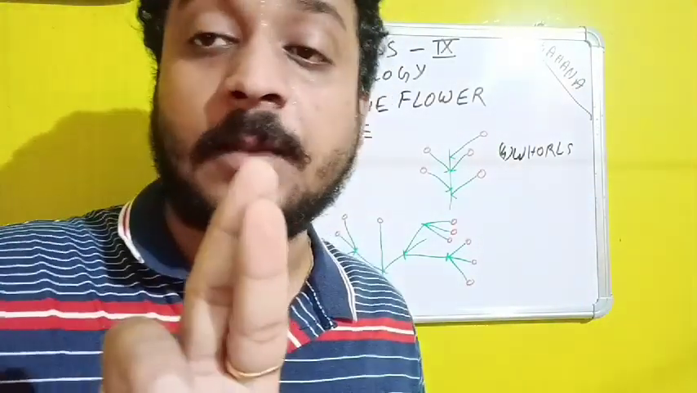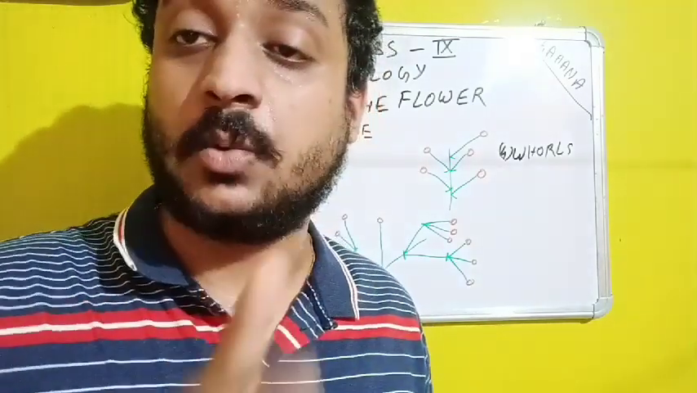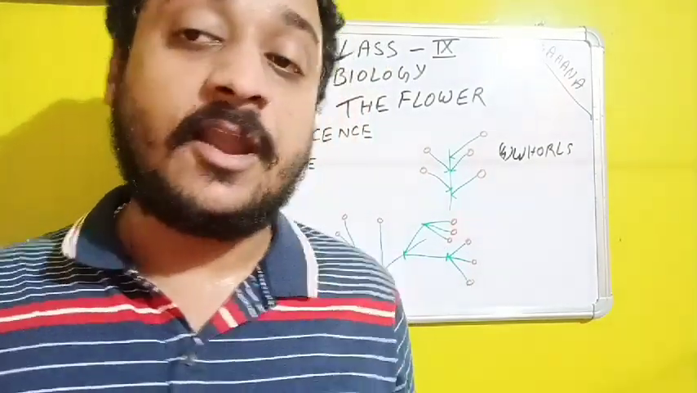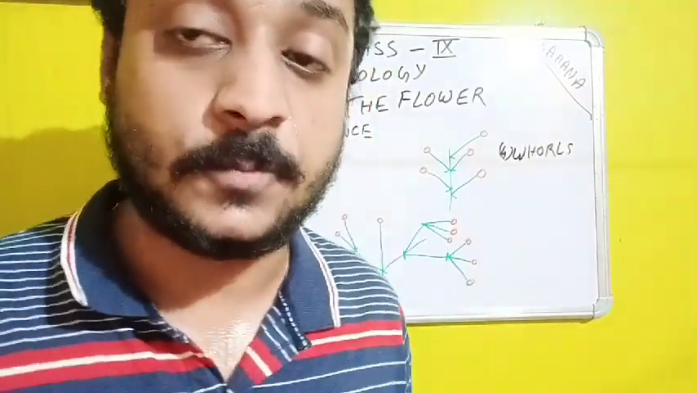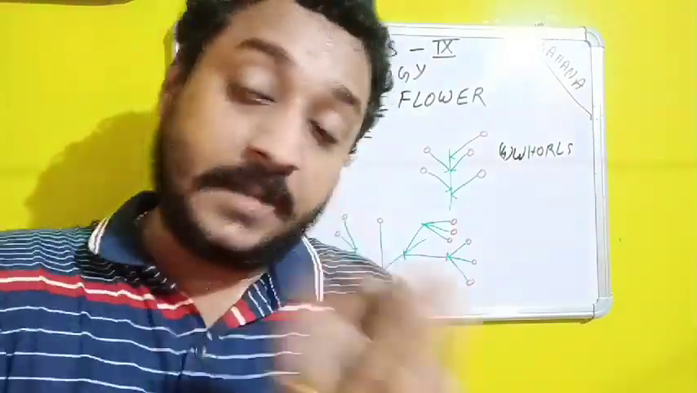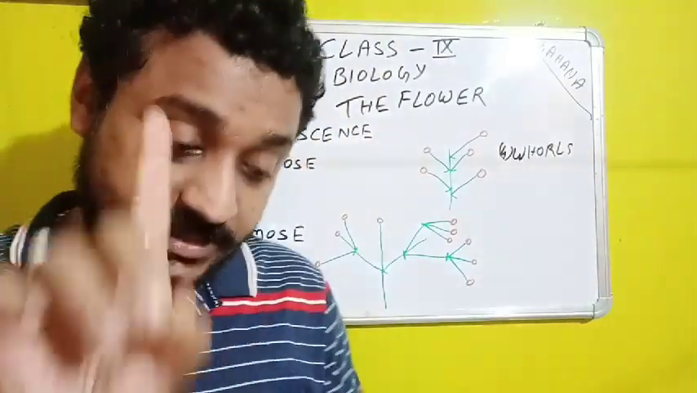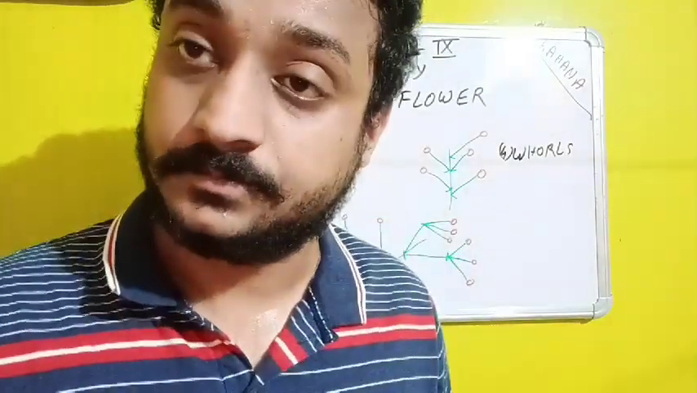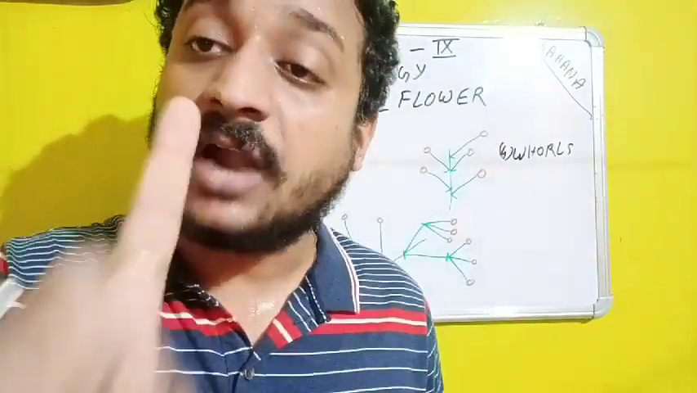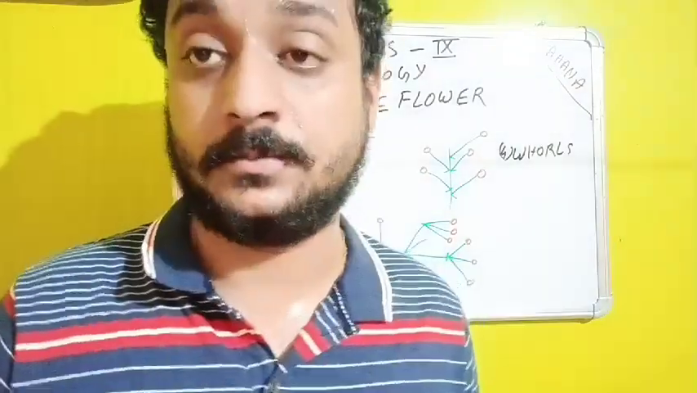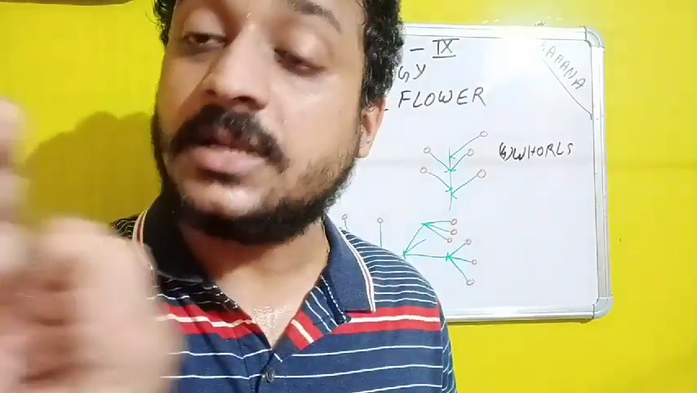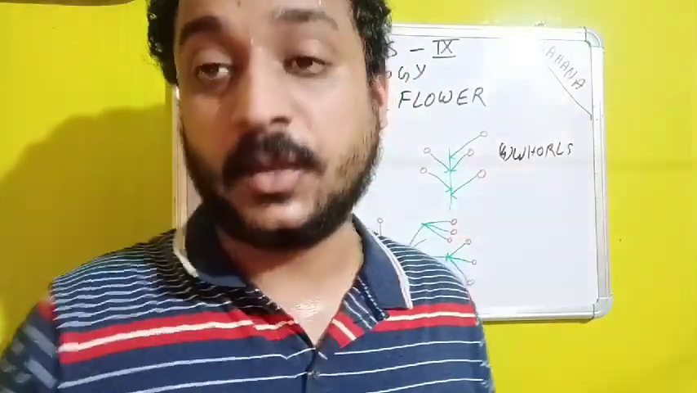So complete flower and incomplete flower, essential whorls and non-essential whorls. I hope you can understand this. Now, before going to placentation and inflorescence, one more piece of information I would like to give you. When a flower has only the male reproductive part, the flower is considered a staminate flower. If the flower has only the female reproductive part, that flower is considered a pistillate flower. Staminate means only male flower. Pistillate means only female flower. I hope you can understand this.